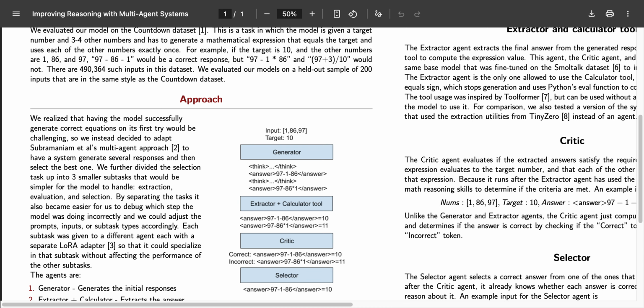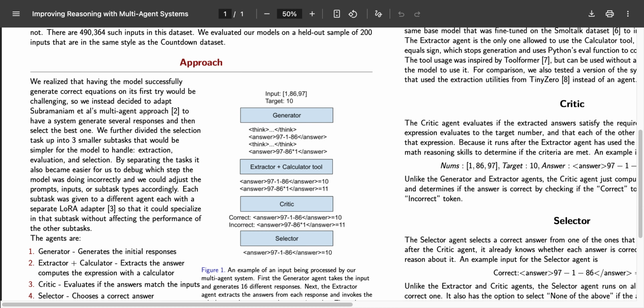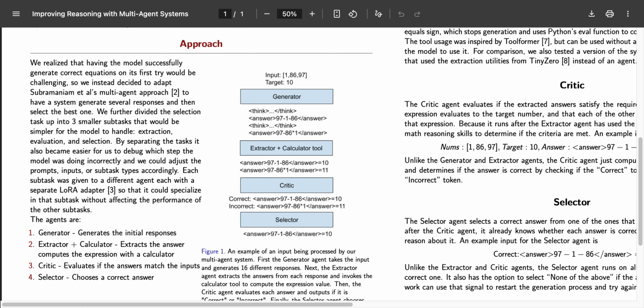Because it's hard to generate a correct response every time, we instead decided to generate k responses and pick the best one. Though picking a response is also hard, so we split it into extraction, evaluation, and selection, each with a separate LoRA adapter for training. The LoRA adapter is based on a base model that was fine-tuned on SmolTalk for structure following. By separating the tasks, each agent can improve independently, even if the other agents have poor quality.